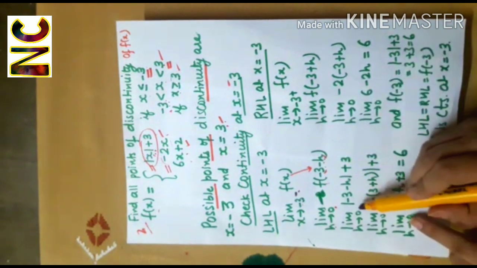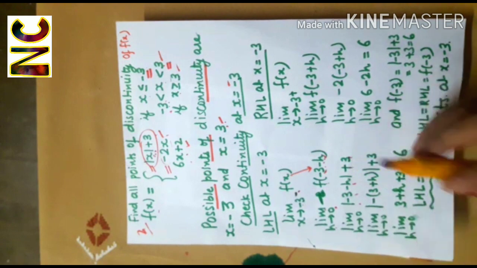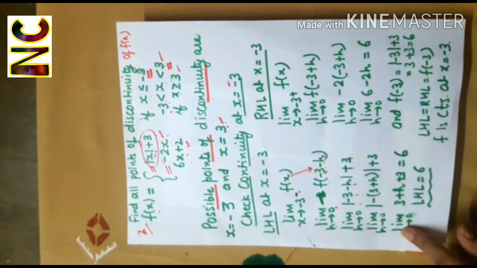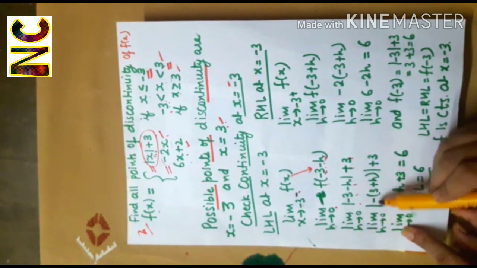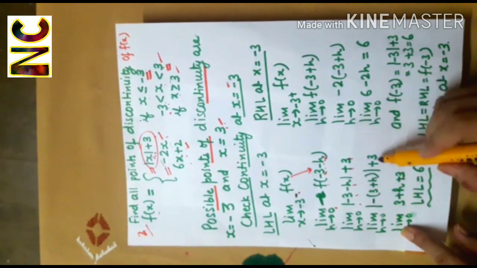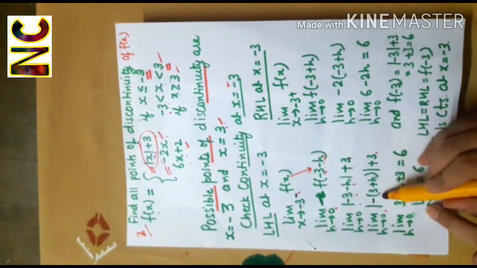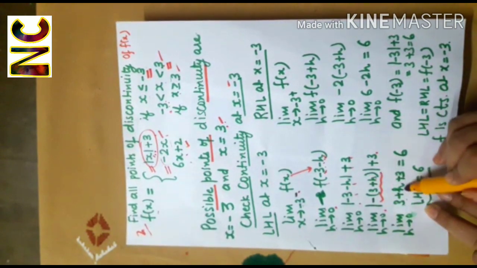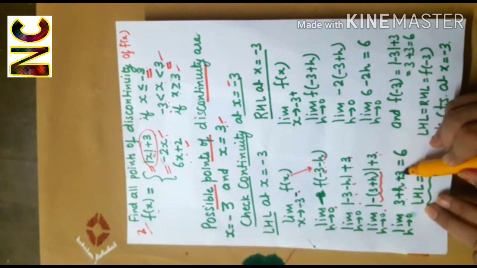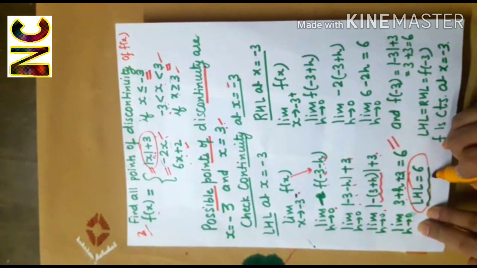So I'll get absolute value of minus 3 minus h plus 3 where h tends to 0. This is equal to absolute value of negative 3 plus h plus 3 where h tends to 0. And this absolute value is 3 plus h, and plus 3. On applying the limit, I'll get 6. So the left hand limit is equal to 6.